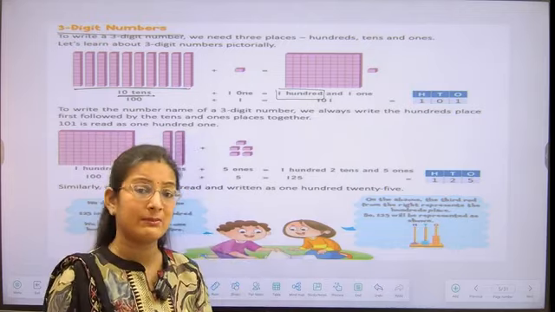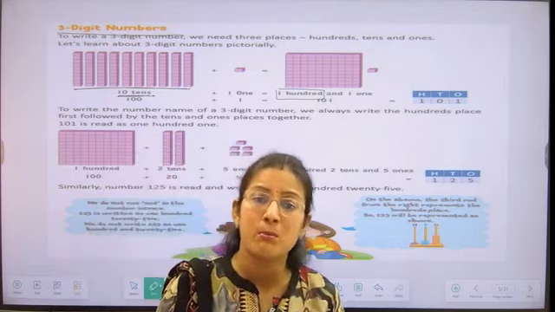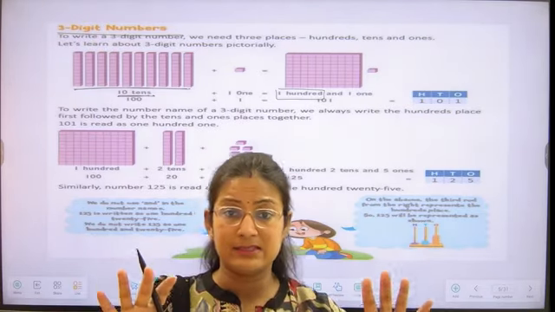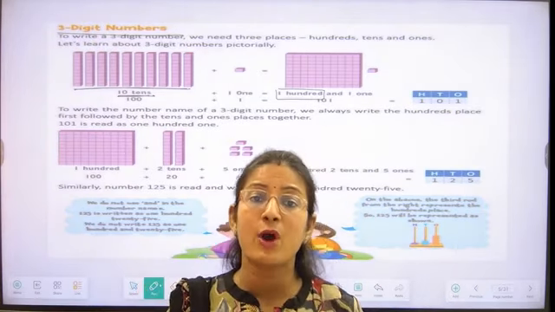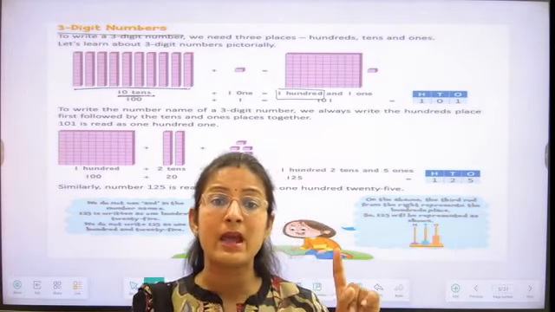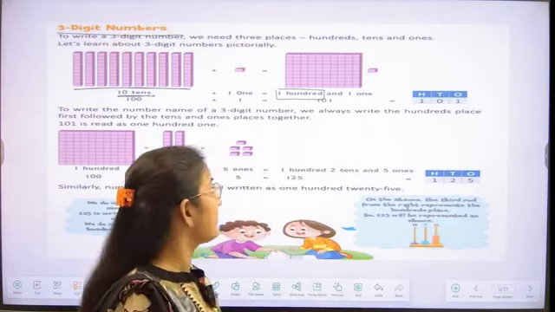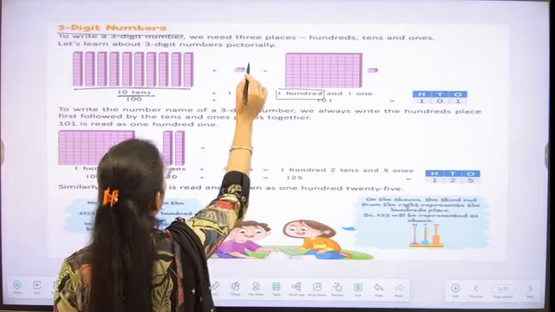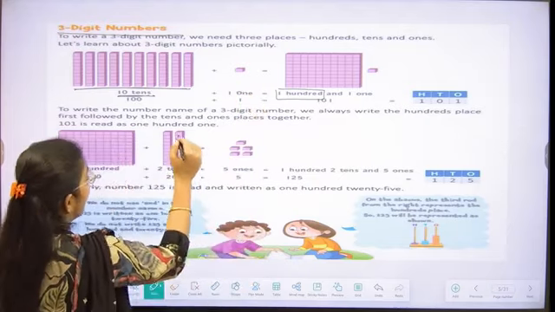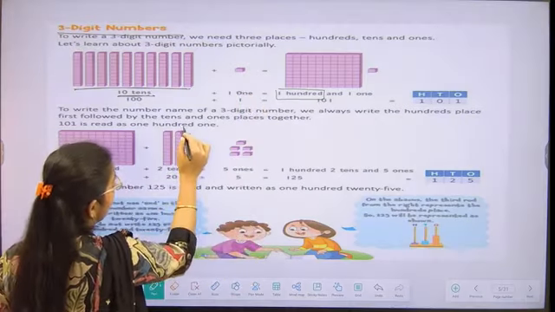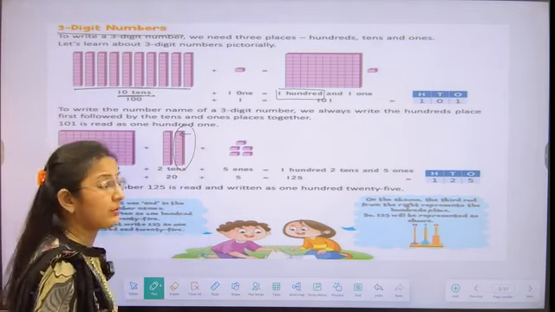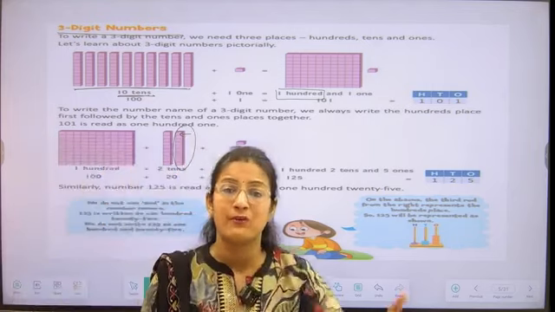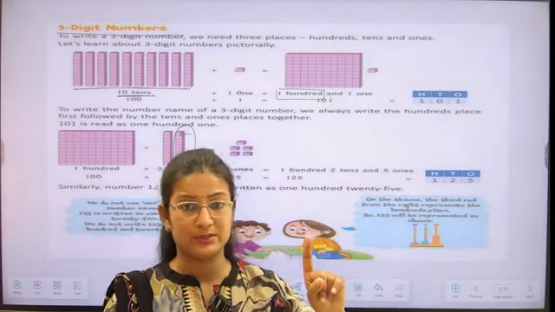Everyone is getting what I'm telling you? If I'm combining 10 tens, then what have we formed? We are forming 100, student. Similarly, if I'm adding 10 ones along with it, then I am forming 110, students.